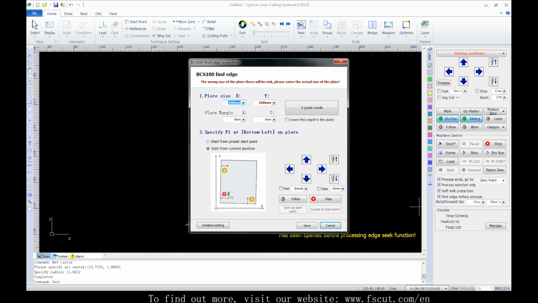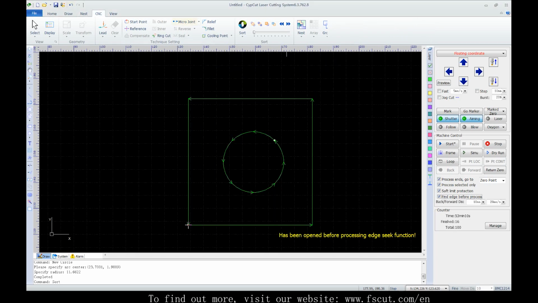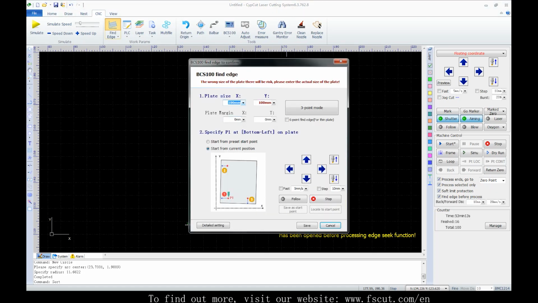Find edge is to locate workpiece edge precisely and find the workpiece 0. We can find it on the menu bar in CNC module as well. When the plate is not uprightly lying on the machine bed, machine can find the plate angle by targeting 3 or more points on plate edge, then offset the cutting area with this angle.